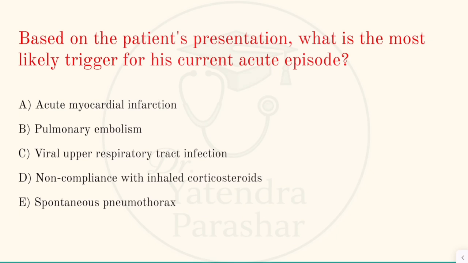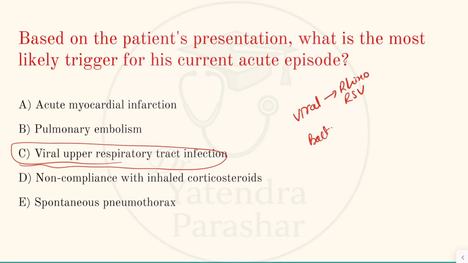Most likely upper respiratory tract infections, maybe viral infections are very common, including rhinovirus and respiratory syncytial virus, and bacterial infections are also very common in COPD patients. So the correct answer would be viral upper respiratory tract infection.